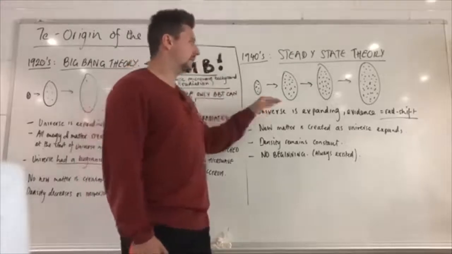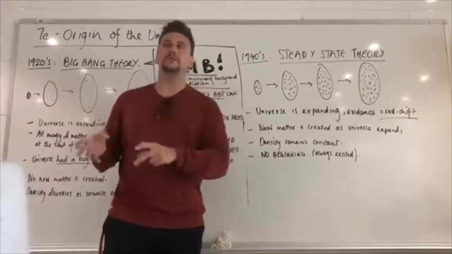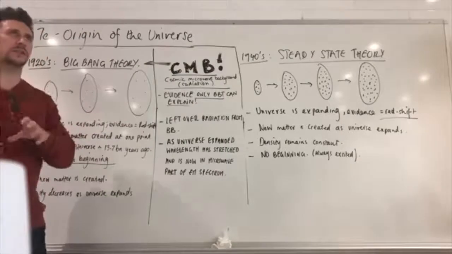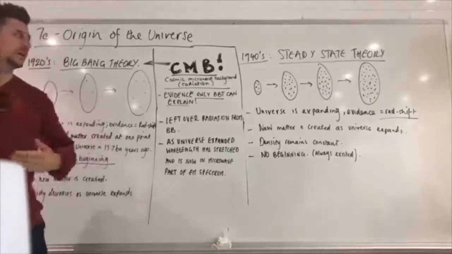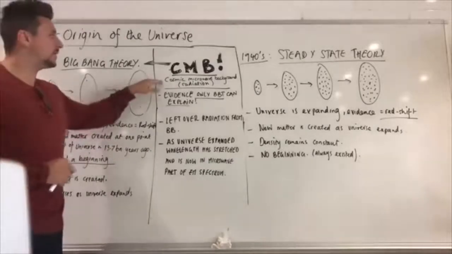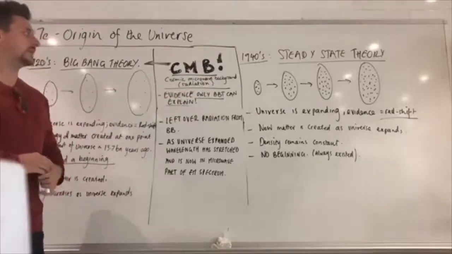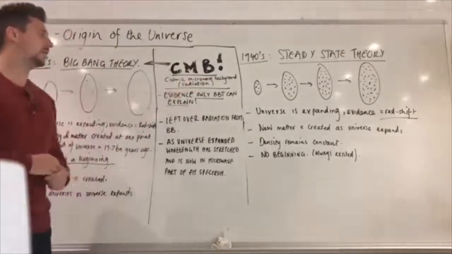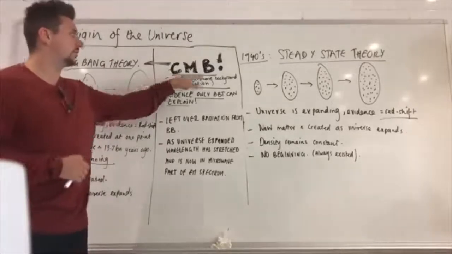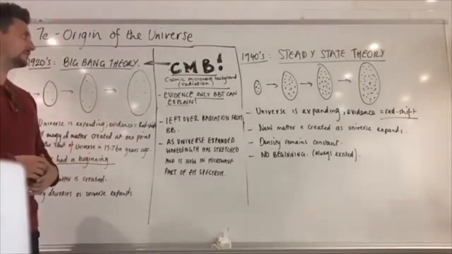Now this came later. All of these things could be explained, so both theories had merit and both of them could have been accepted. The changing factor for which theory of the universe actually took over the other was what's called CMB, okay? So CMB is cosmic microwave background and it's radiation. It's literally EM, electromagnetic radiation, which is in the microwave part of the EM spectrum. There have been marks in the exam for literally stating what the C or the M or the B stand for in CMB, so cosmic microwave background radiation.